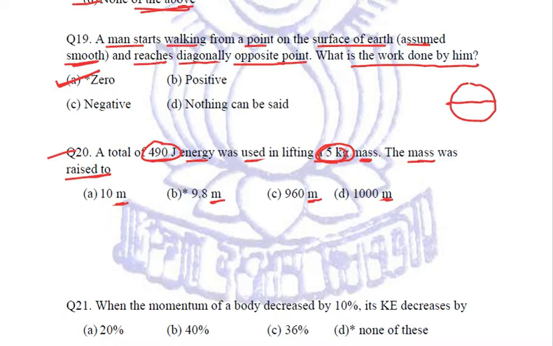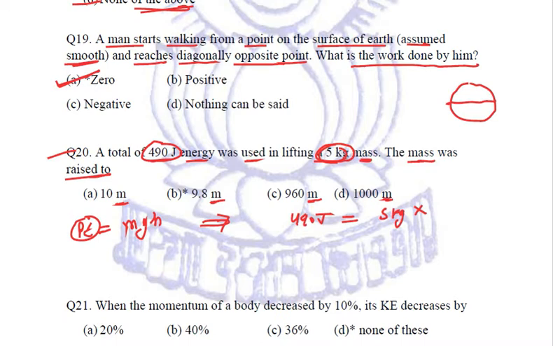Now we know that potential energy or work done against gravity is given by the formula mgh. We are given the value of potential energy, which is 490 joule, is equal to the mass is 5 kilogram multiplied by the acceleration due to gravity.